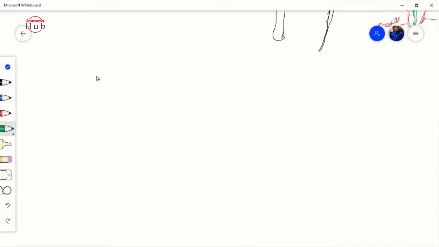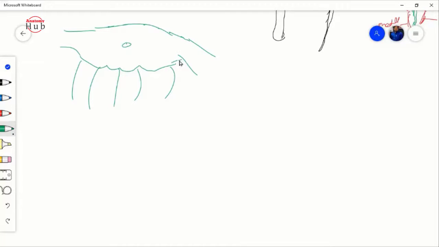Now we'll take a section of the medulla just above the spinal cord. This is your medulla. You will find the pyramid, olive, and the central canal, and you will find the inferior cerebellar peduncle. This is the closed part of the medulla. Above we will find the open part of the medulla.